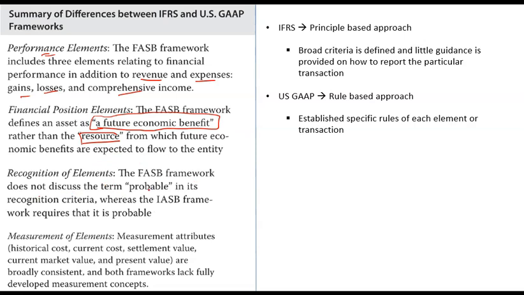The FASB framework does not discuss the term probable that we just discussed, but the IASB framework uses this term. Measurement of elements is broadly consistent. So broadly, both will be using historical cost, current cost, settlement value, present value, current market value and fair values. So these are some basic, summarized differences. As we go into income statement analysis, balance sheet analysis, cash flow analysis, we will be discussing the differences specific to those financial statements.